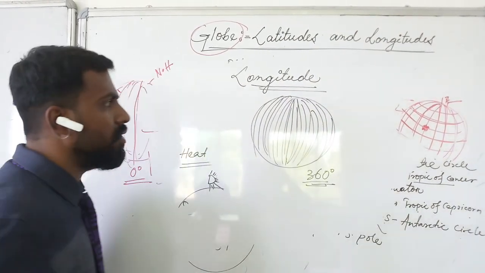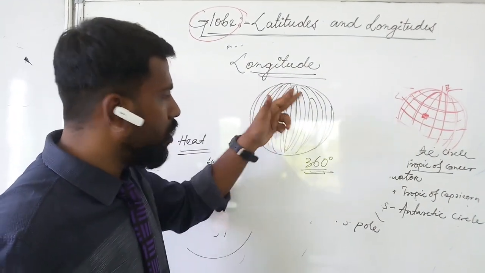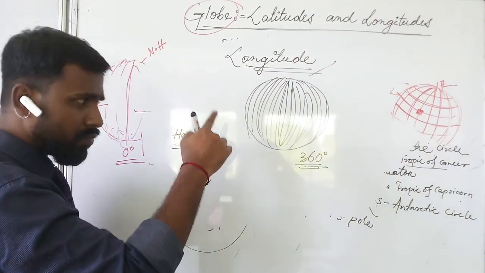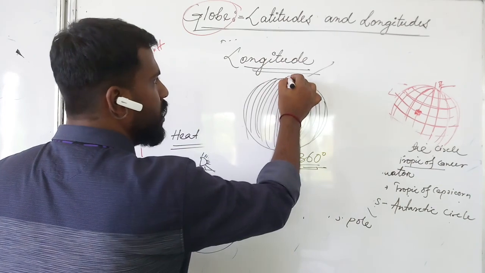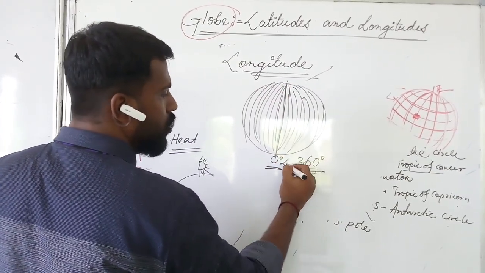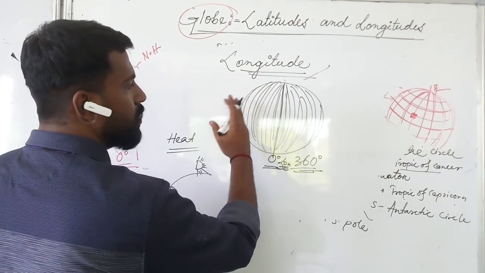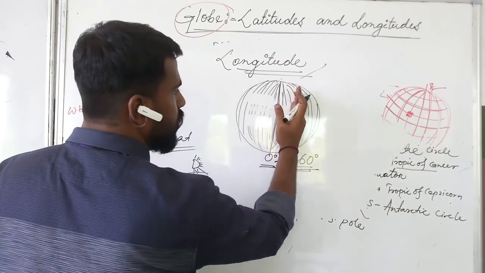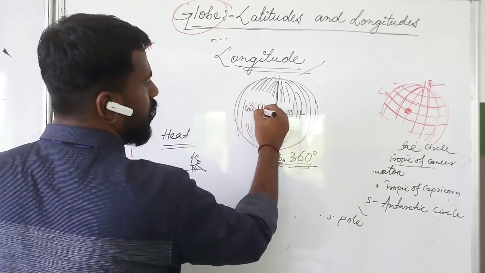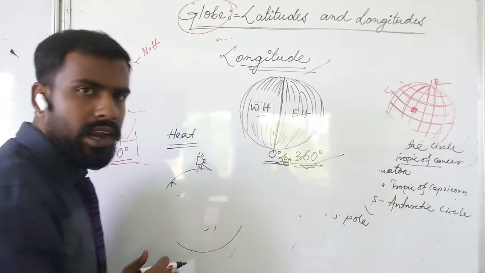So the imaginary lines which are drawn from north to south or south to north vertically are called longitudes. Now, like latitudes, we also have one 0 degree longitude. This 0 degree longitude is dividing the earth into two hemispheres: one is the eastern hemisphere and one is the western hemisphere. And we have a total of 360 longitudes. Clear?